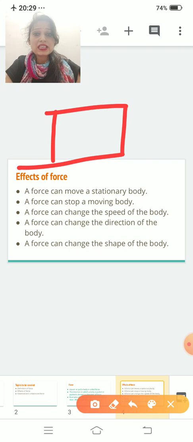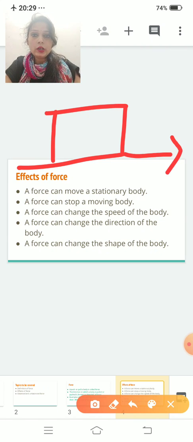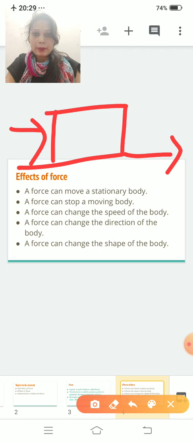This box is at rest. If you want to shift this box towards this side, what will you do? You will apply force from here. And if you apply force from this side, this box will start moving this side. That means if you apply force to any stationary object, the body will start moving. Clear?